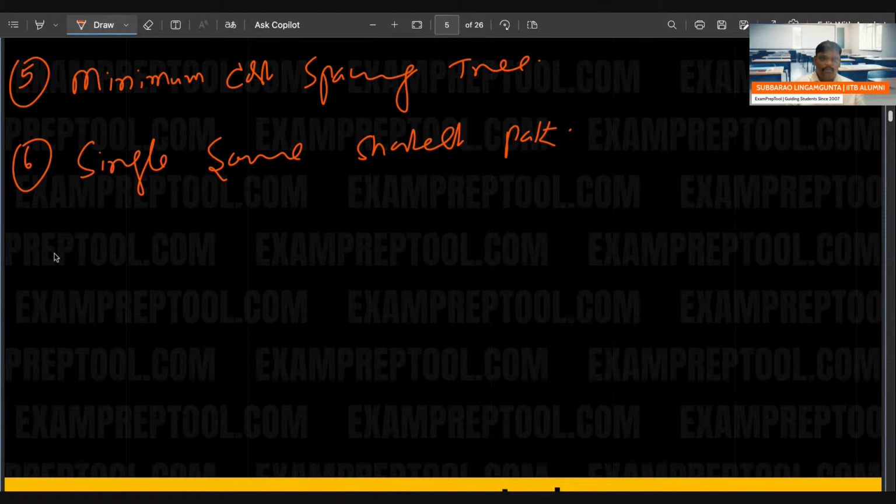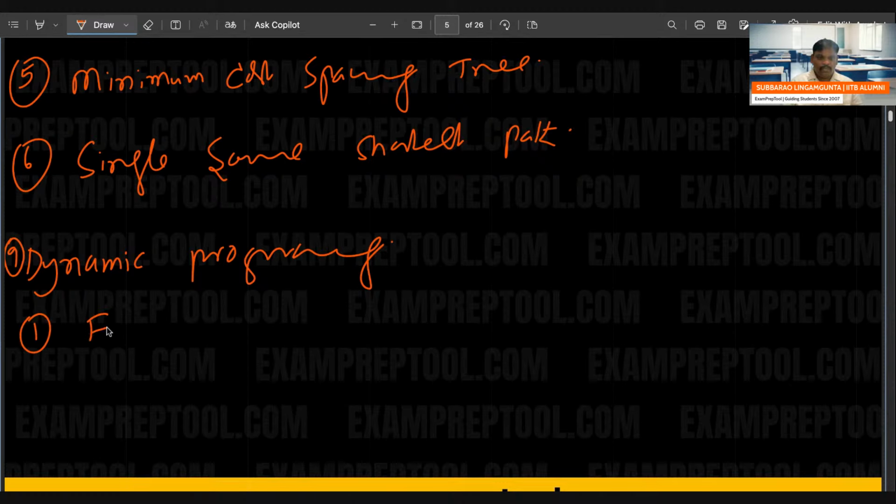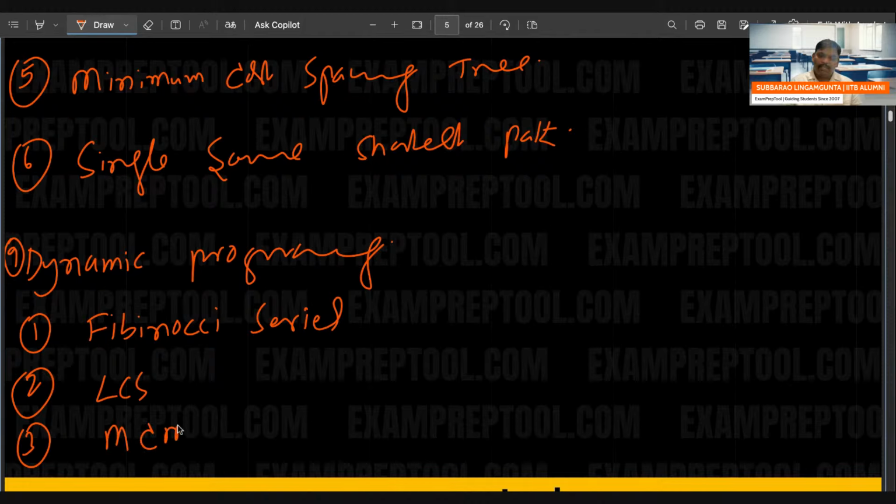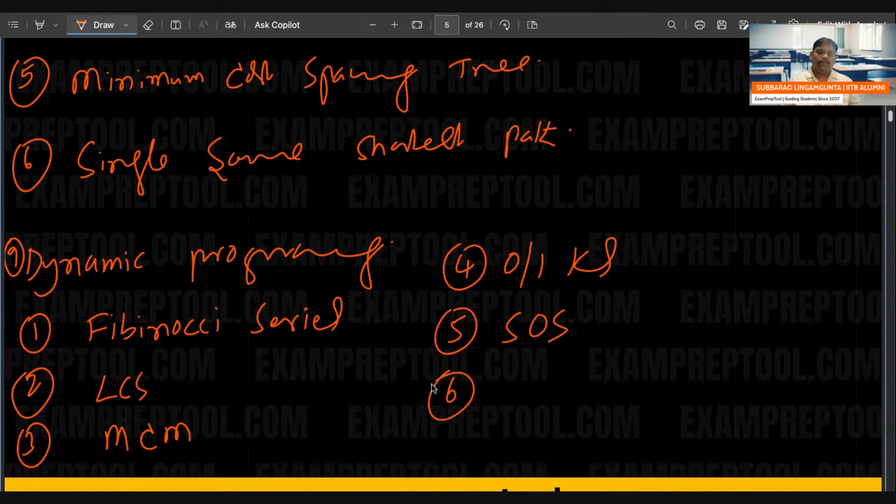So let's go to dynamic programming. I think it is the ninth one. Ninth one is dynamic programming. In that, first one is Fibonacci series. Second one, LCS, longest common subsequence. Third one, matrix chain multiplication, MCM. Fourth one, 0/1 knapsack. Fifth one, sum of subsets. Sixth one, all pair shortest path.